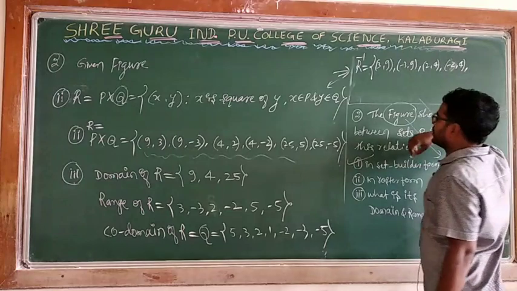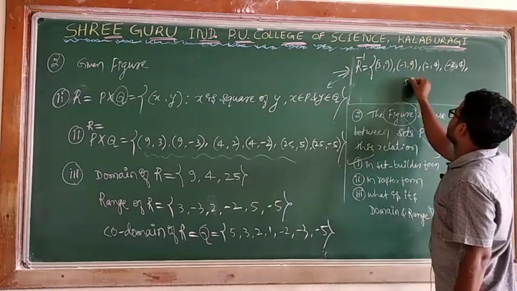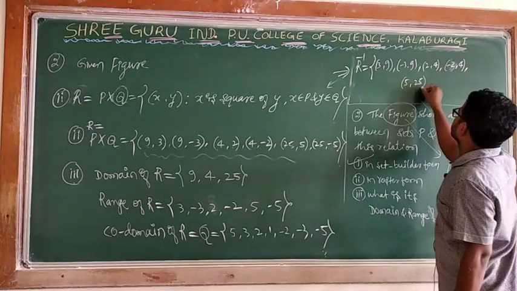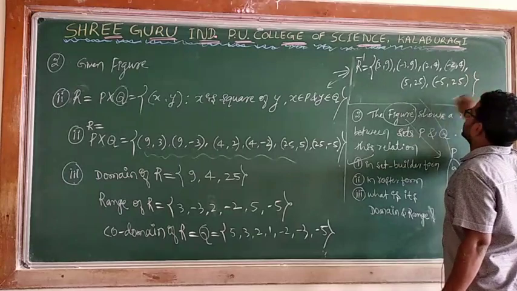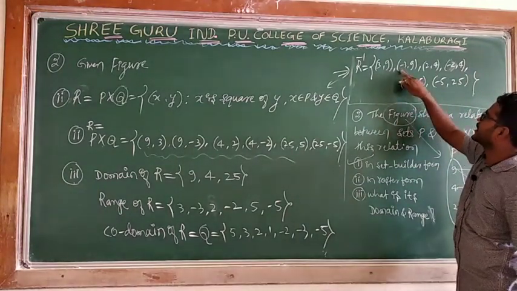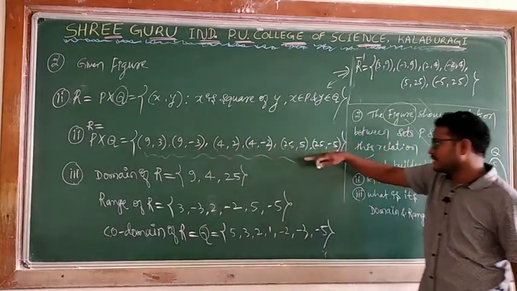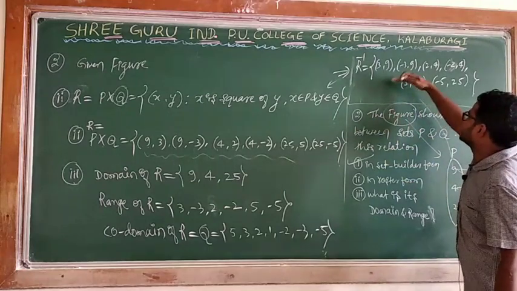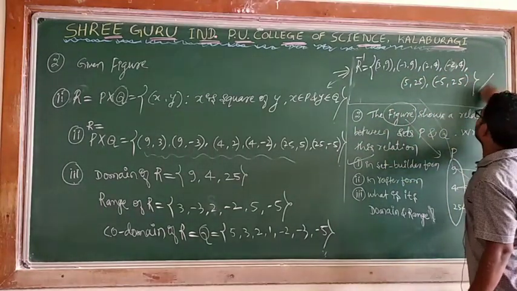Then 25 comma 5 can be written as 5 comma 25, and minus 5 comma 25. We are interchanging the first element and the second element in the ordered pairs of relation R. That becomes the inverse relation.